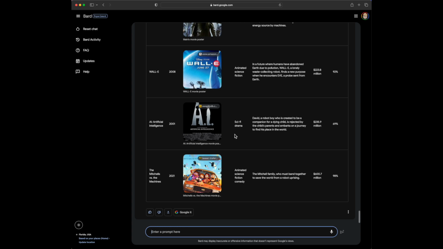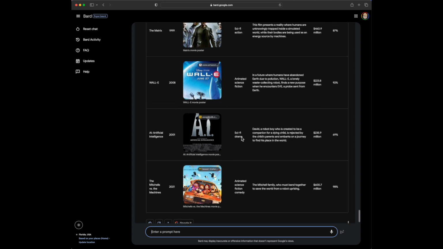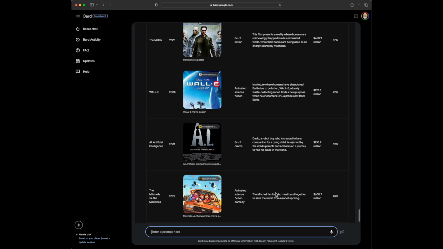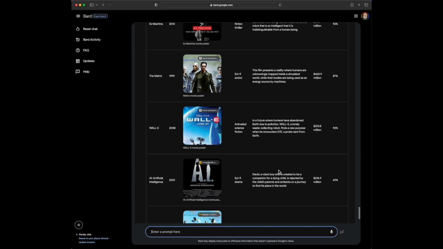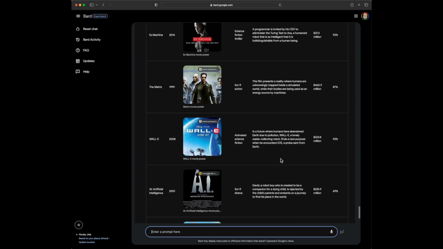It feels like movies about artificial intelligence lean towards this world of robot and AI uprisings. All these tend to be more negatively slanted experiences. You've got the uprising in the Mitchells. You've got the AI rejected by humans in A.I. You've got Wall-E, which is probably the one outlier in here, the more positive one, about artificial intelligence emerging and developing more connection and wanting to do good for humanity.